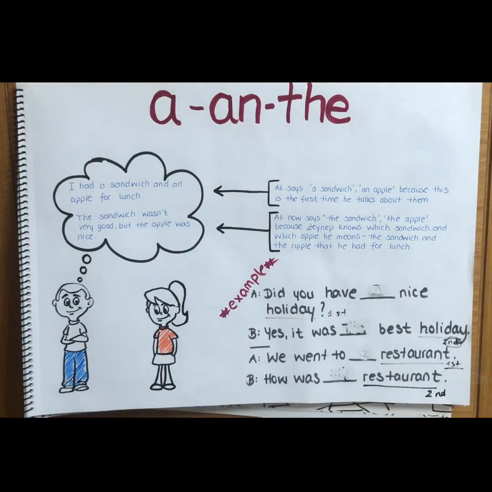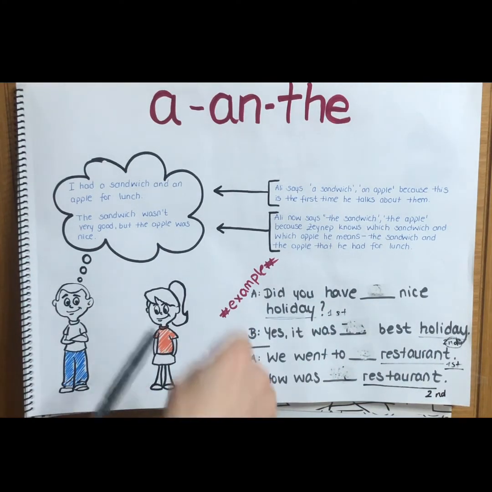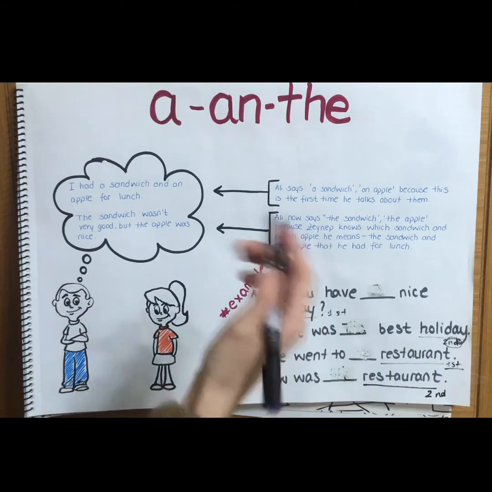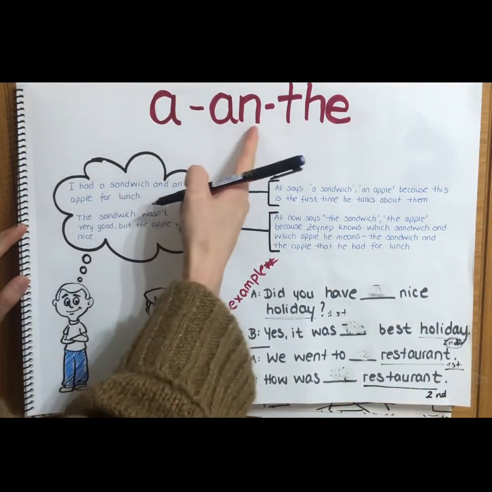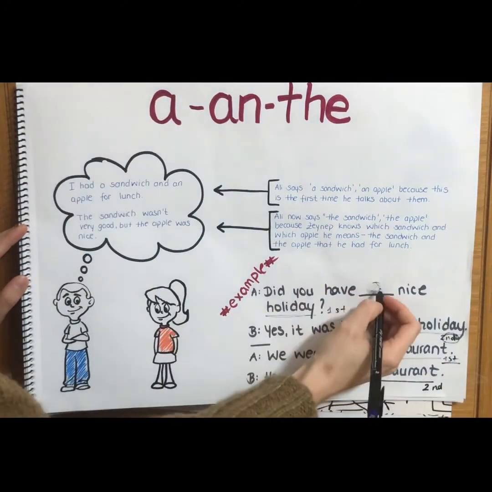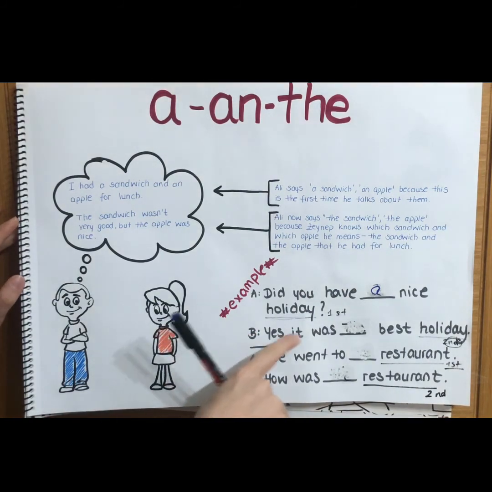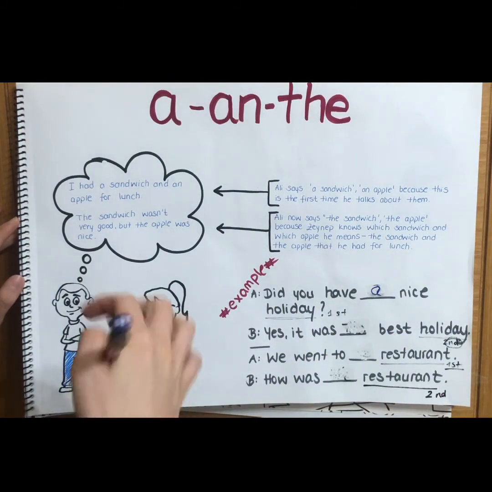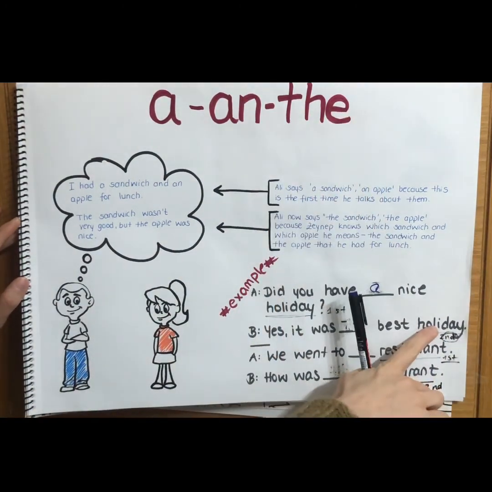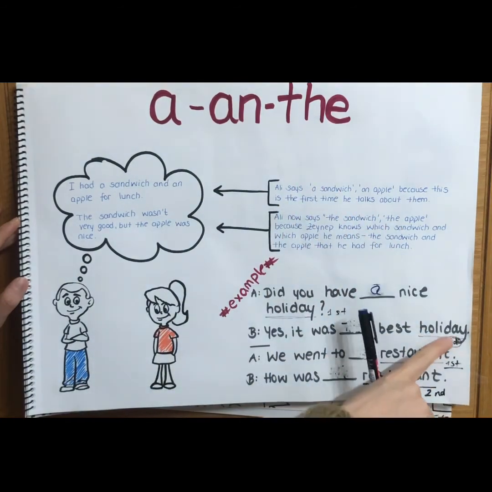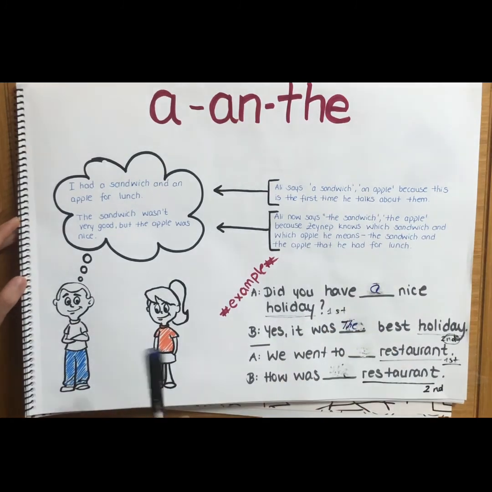Did you have a nice holiday? So, here the word is holiday. I'm talking the first time about the holiday, so what do I have to say? It starts with a consonant, so what do we use for consonant? We use a for the consonant. A nice holiday. And then B says, yes, it was the best holiday. So what do we use now? Because this is the second time I'm talking about the holiday. Holiday, first time, second time holiday. So I'm going to use the best holiday.